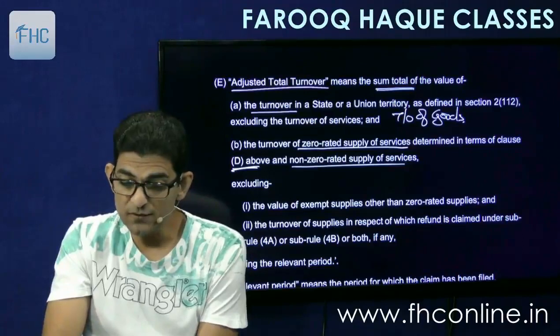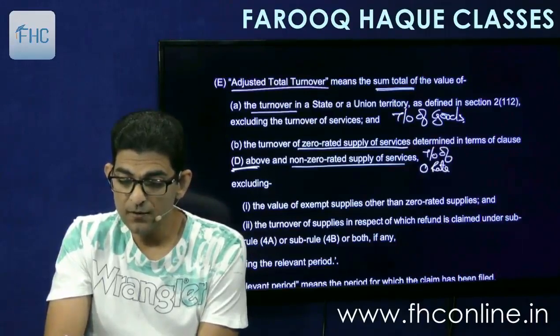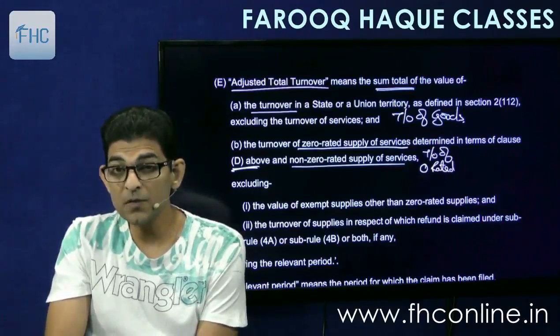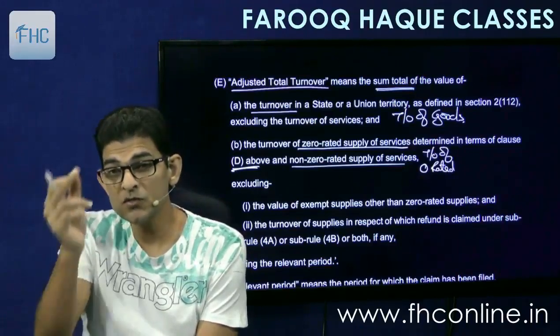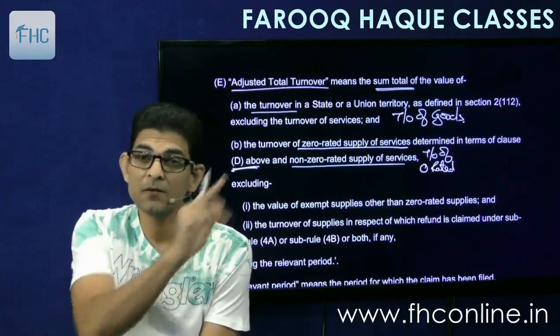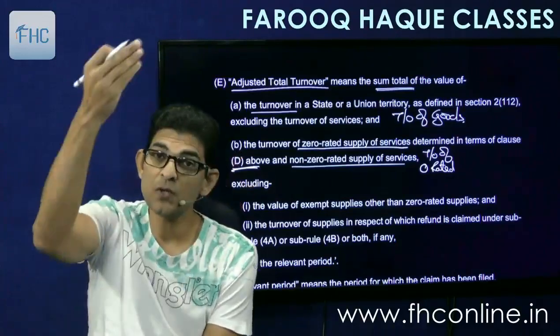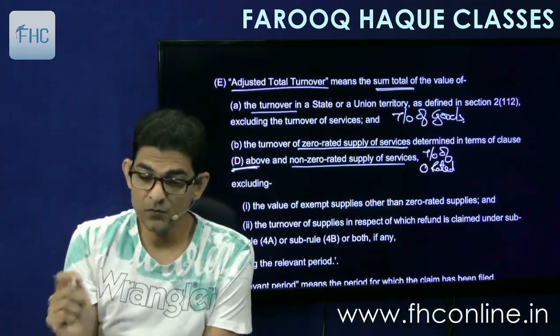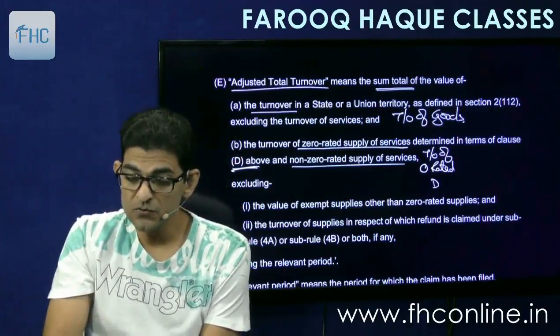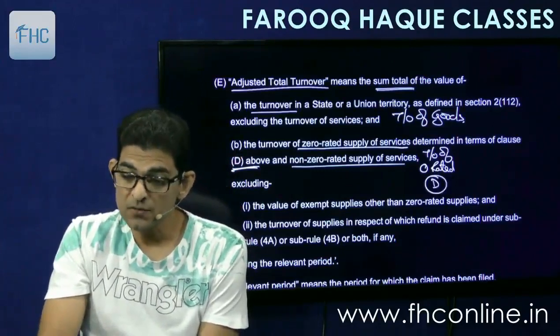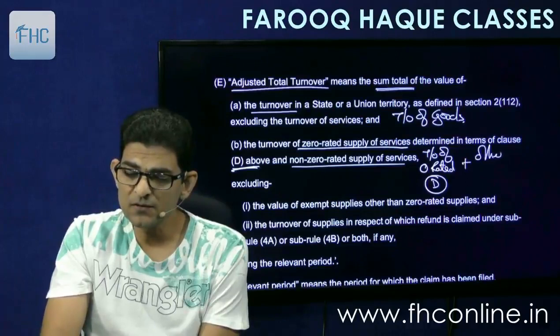Means here you have to take the turnover of zero rated supplies, but it will be calculated on the same lines as we did in clause D, which we are going to take in the numerator.